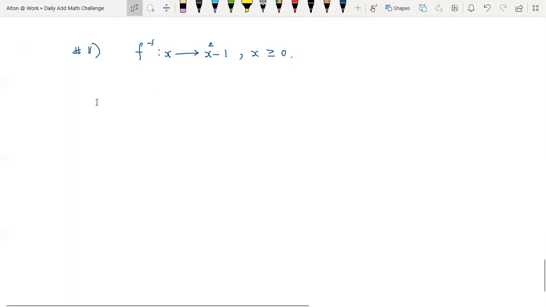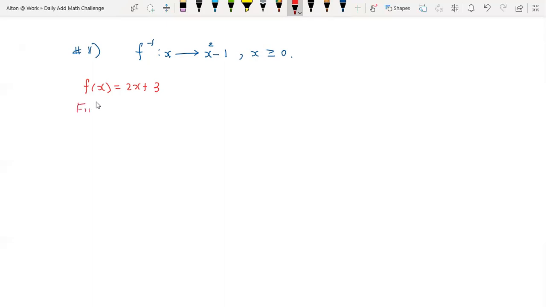Now, I want us to do a quick recap so we'll see how it works. Before we solve this problem, let's see how it works. If you are given a function f of x, and let's say this is 2x plus 3, and you're asked to find f inverse. The background noise you may be hearing is that of rain falling. I hope you can still hear me clearly.